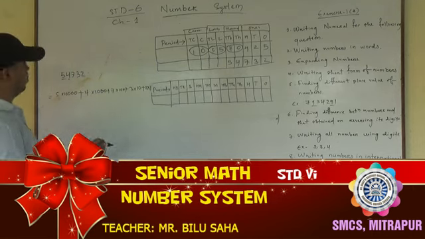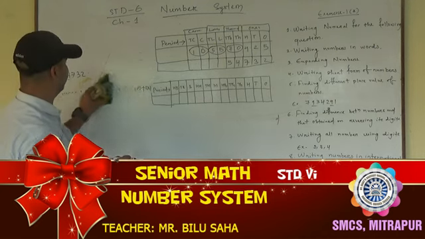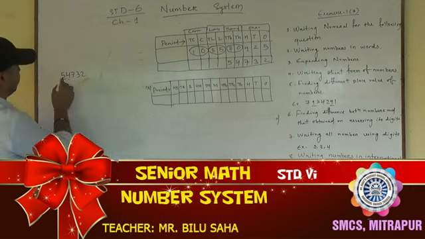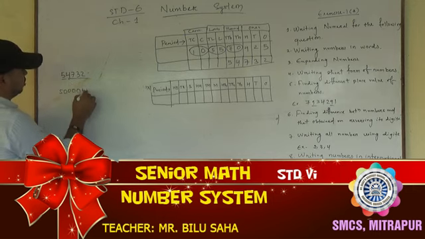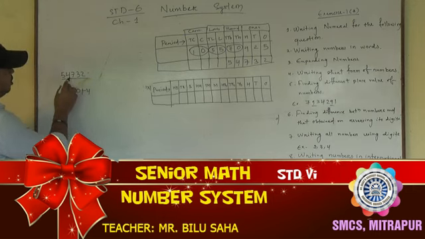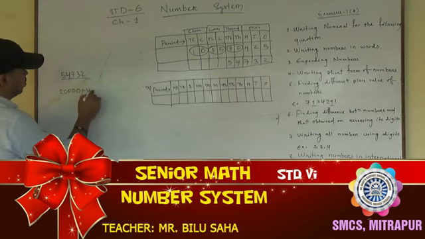Okay. Another way is, you see, suppose you are expanding this number. Another way I am writing here. This is one way. Another way, you write the first digit from the left side, 5. Then how many numbers left? 1, 2, 3, 4. 4 numbers left means 40. Okay. Then another digit, second digit, 4 you write. Then after writing 4, how many digits left? Okay. 1, 2, 3. 3 digit left means 3 zeros.